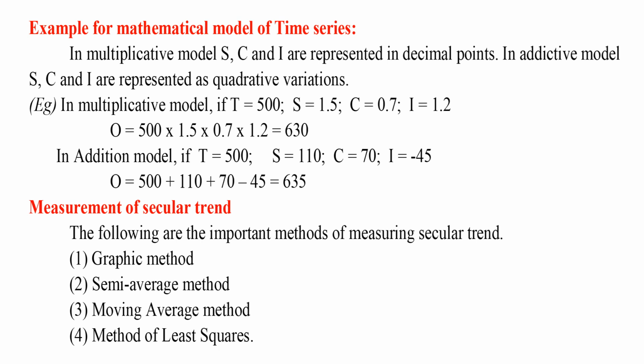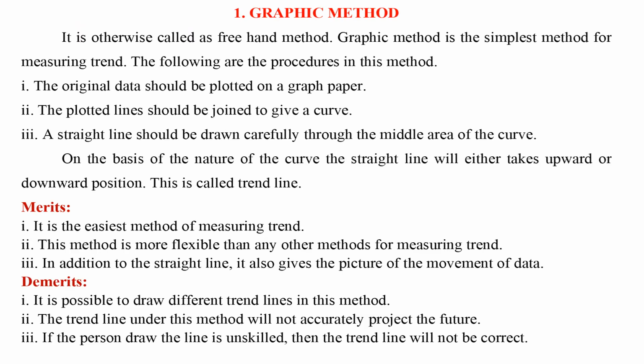Measurement of secular trend. The following are the important methods of measuring secular trend. 1. Graphic method. 2. Semi-average method. 3. Moving average method. 4. Method of least squares. Graphic method. It is otherwise called as freehand method.